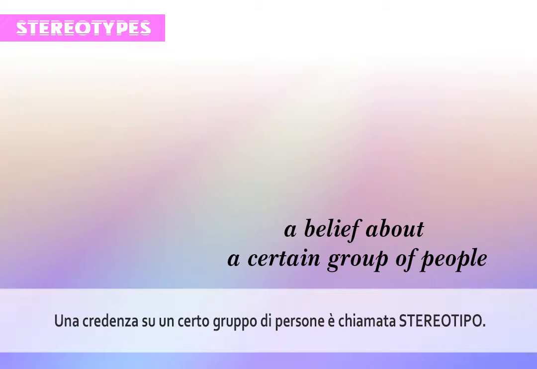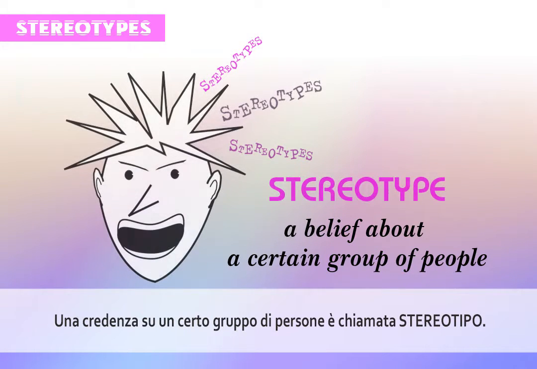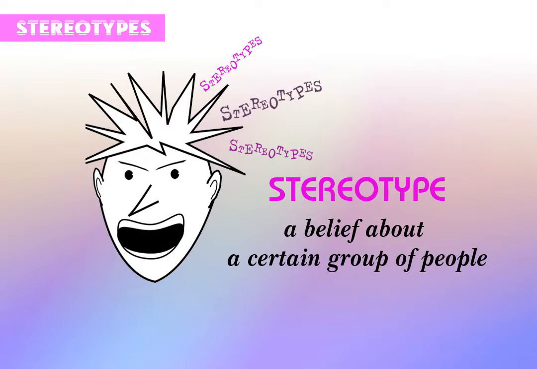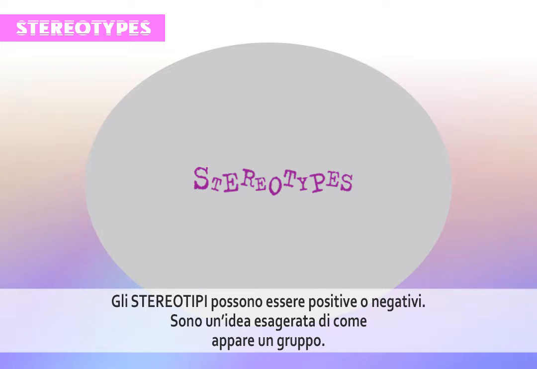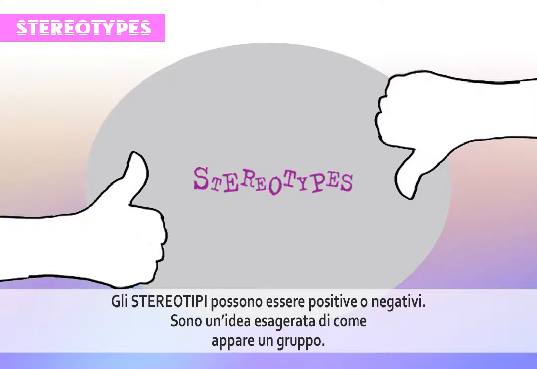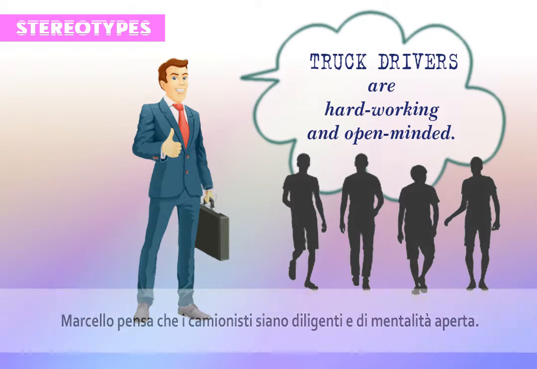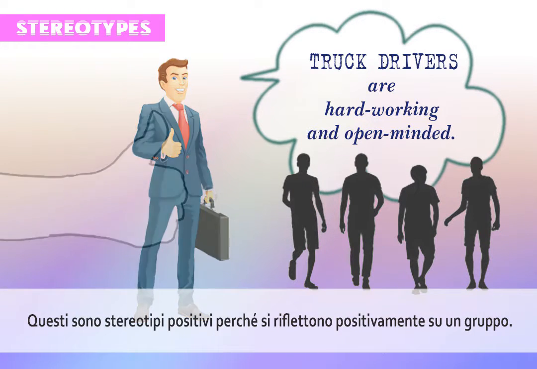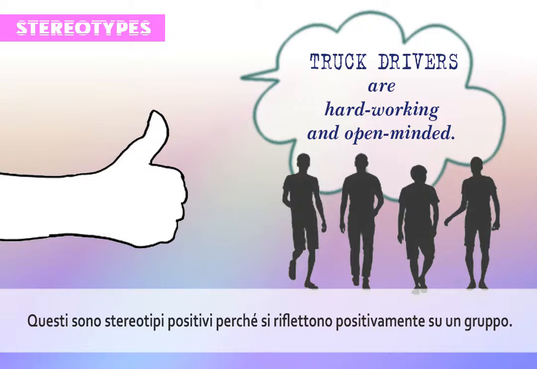A belief about a certain group of people is called a stereotype. Stereotypes can be positive or negative. They are an exaggerated idea of what a group looks like. Marcel thinks that truck drivers are hardworking and open-minded. Those are positive stereotypes because they reflect well on a group.